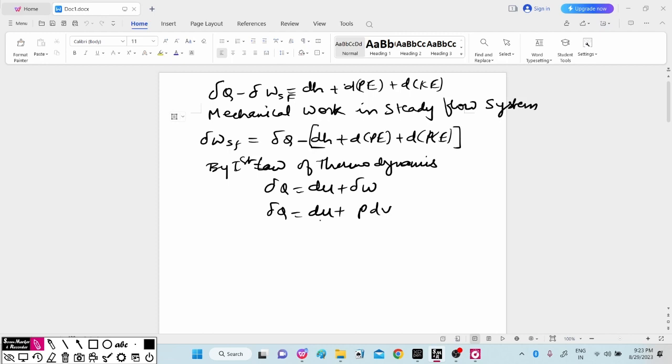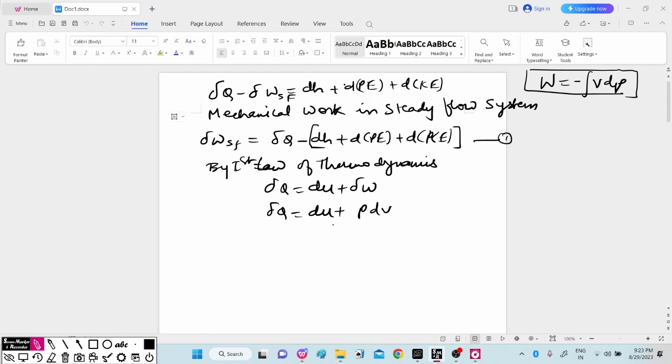So considering this del Q is equal to du plus P dV, if you put it in equation number 1, we are proving here that work in the open system is given by minus integral of VdP. This is a very important derivation for the work of the steady flow open system.